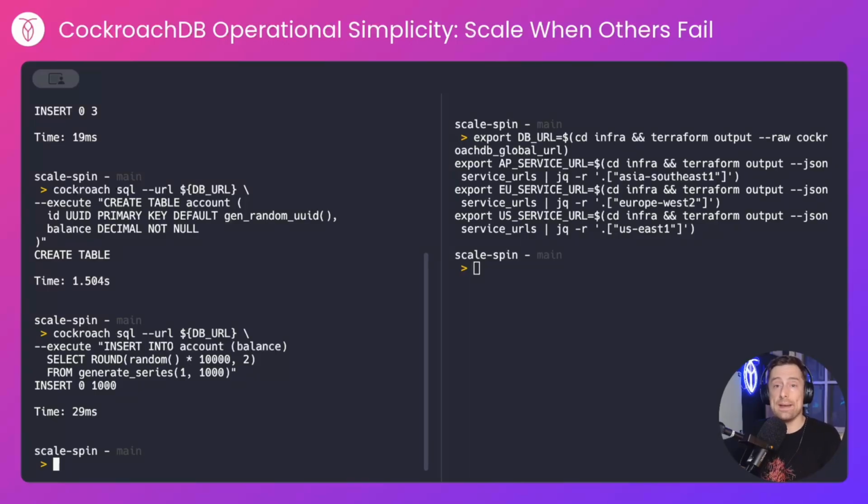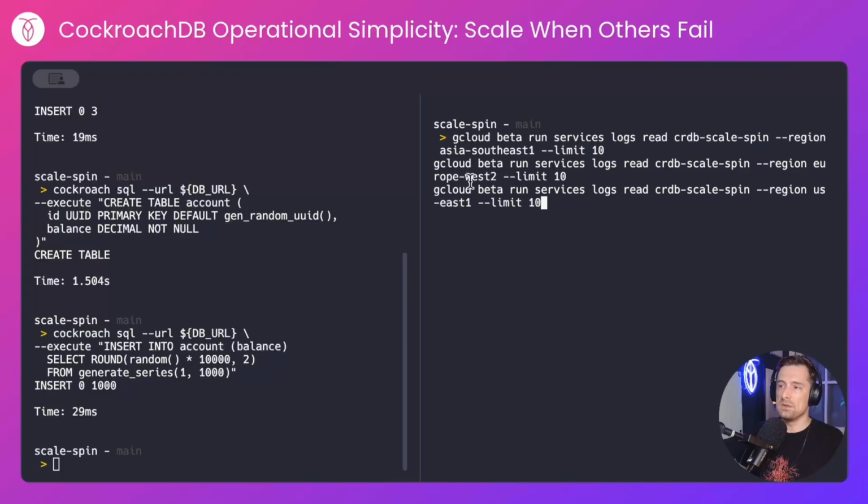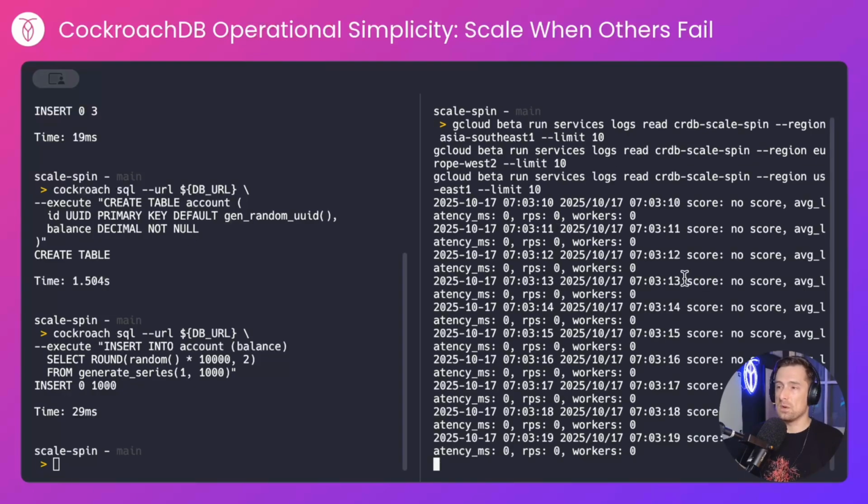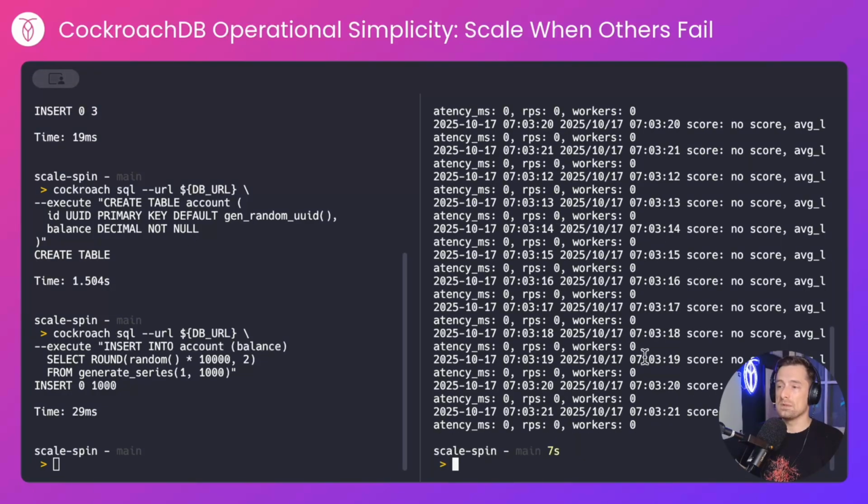It's not region aware. Now with these running services, I can now look at their logs. So I'm using the gcloud beta run services log read, passing each of the regions and looking for the last 10 log messages. First, we'll see Asia Southeast 1. Next, we'll see Europe. And finally, we'll see the US.